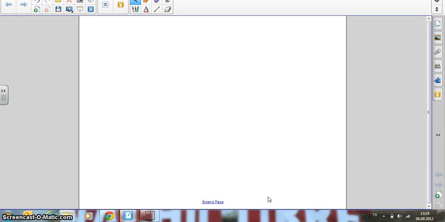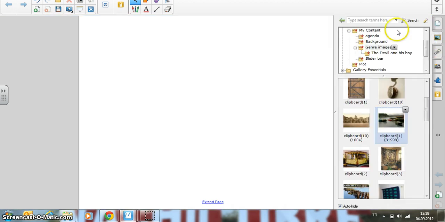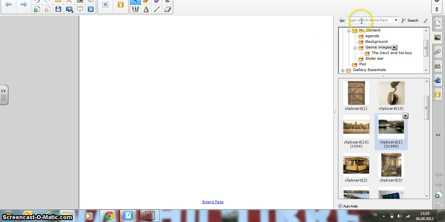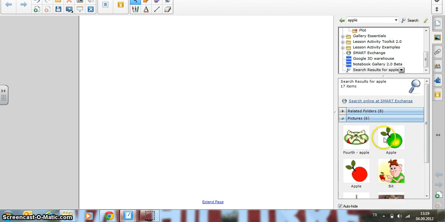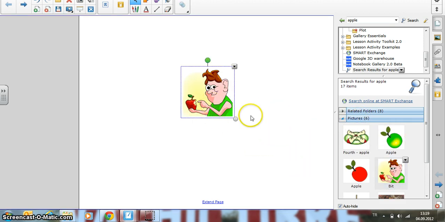Okay, this time I'm going to show you an easy way to attach sound to an image. So over here, I'm just going to come over here. I already have my clipboard open, or I can just type in, let's do apple. Find a picture of an apple. Should be simple enough. Over here it says there are 6 pictures. So bring this picture over.